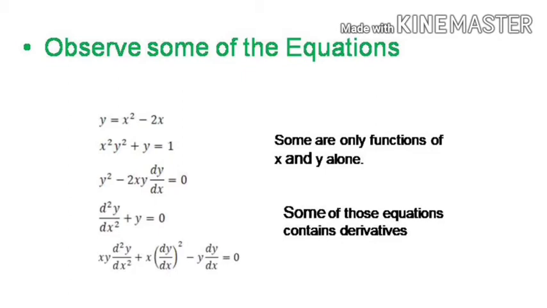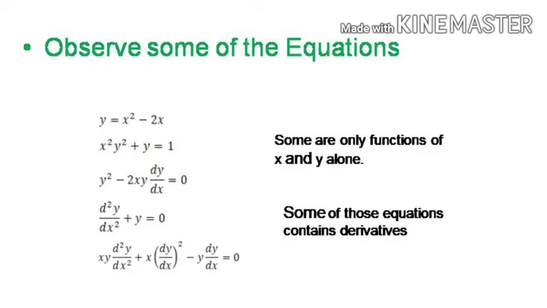In this, find the order and degree. Try to observe the third one. y square minus 2xy dy by dx is equal to 0. Order is, there is only one dy by dx. So, order is 1 and its power is also 1. So, order is equal to 1, degree is equal to 1.